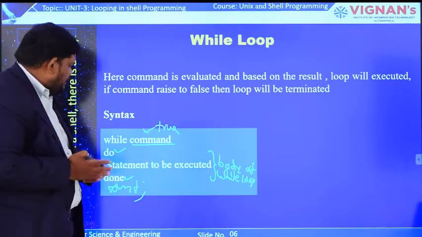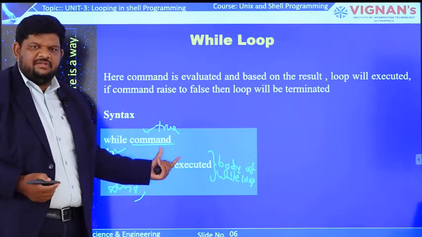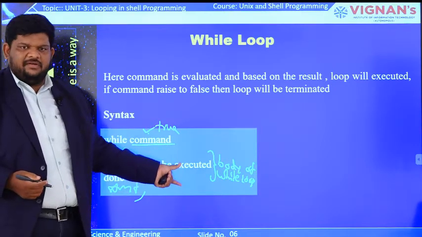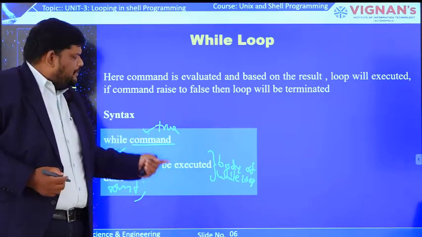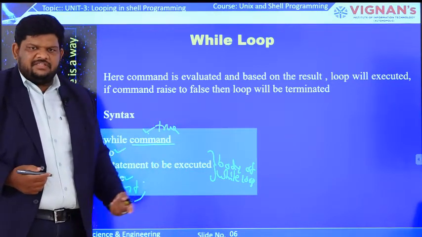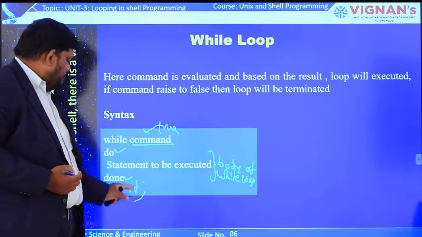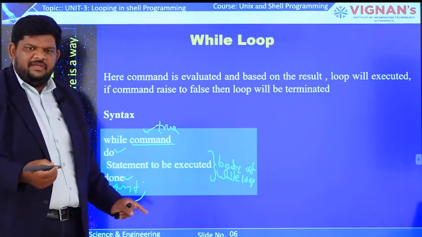So it is very clear that first it evaluates the command or the test expression. If the result is true, then the body of the while loop will be executed. Until the test evaluation is false, the body of the while loop will be executed continuously. If the test evaluation result is false, then the loop terminates, and the statement which is present after the while loop will be executed.